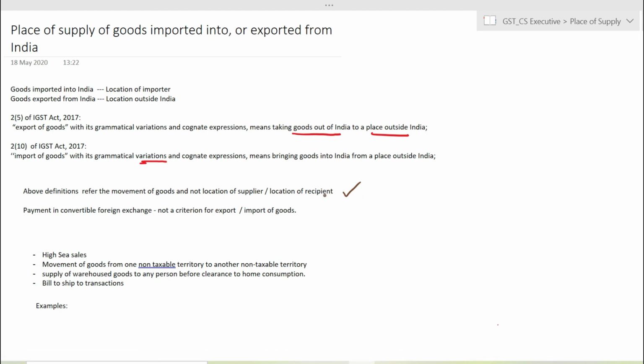And also, if you see the services, to qualify as an export of service under GST, there should be a payment in convertible foreign exchange. That is not a criterion in case of goods. So payment in convertible foreign exchange is not a criterion for export of goods. It's only a condition for export of services.